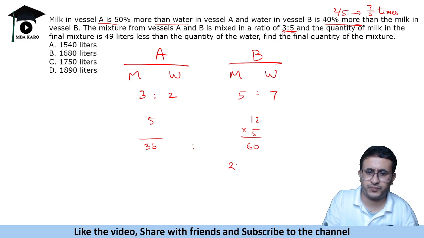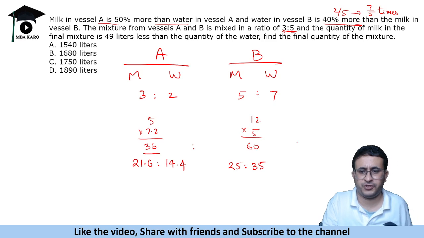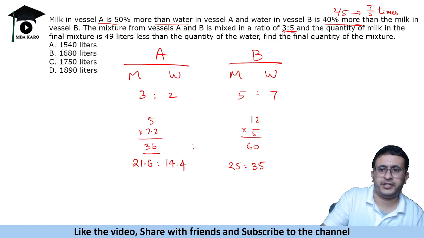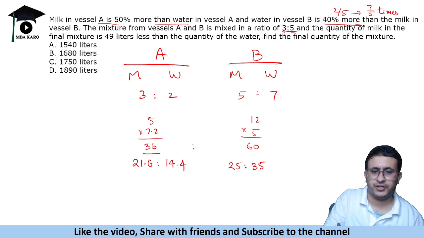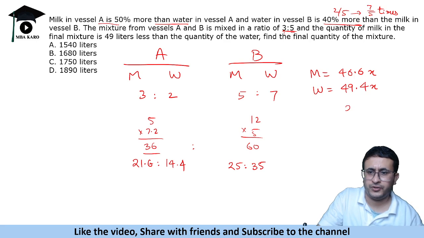So if we take 60, this is 25 and this is 35, and if you multiply by 7.2 times, this becomes 36. So 21.6 and 14.4. Okay, so that's how they are mixed in the ratio 3:5, right? Now it says the quantity of milk in the mixture is 49 liter less. So how much is milk? Milk is 46.6x and water is 49.4x. So the difference is 2.8x, which is equal to 49.